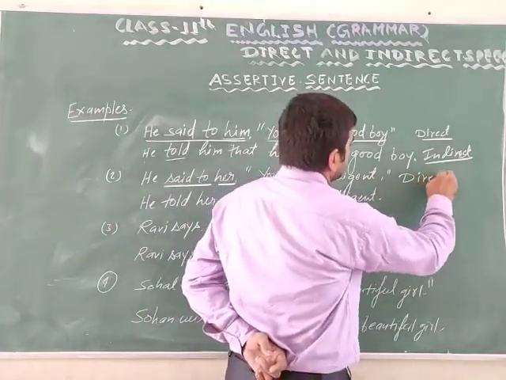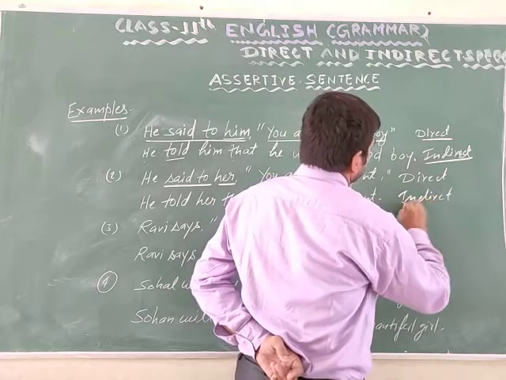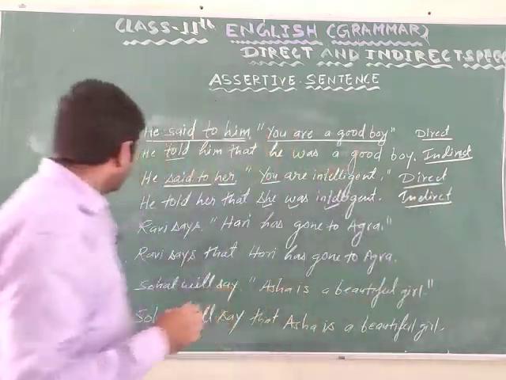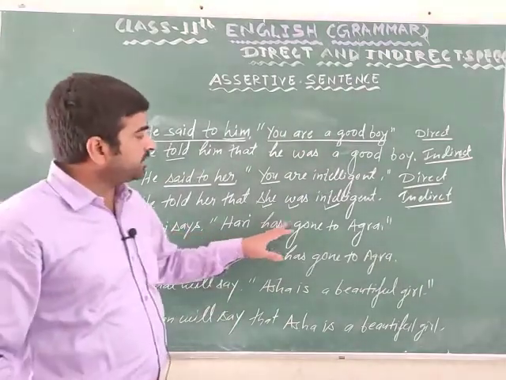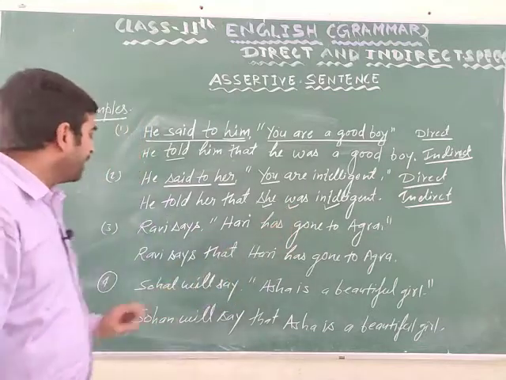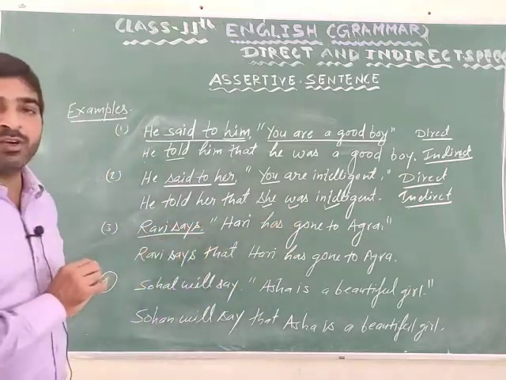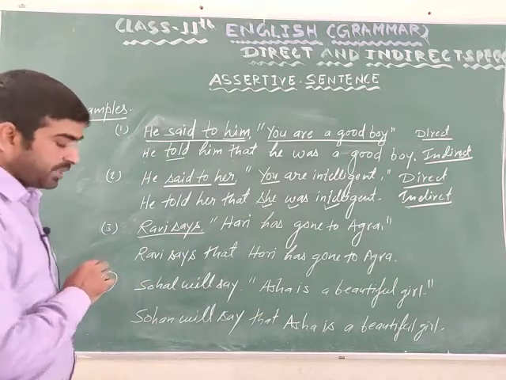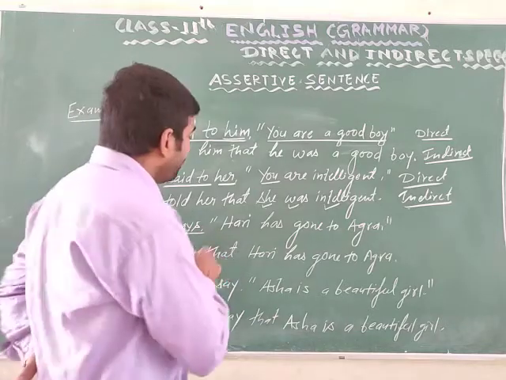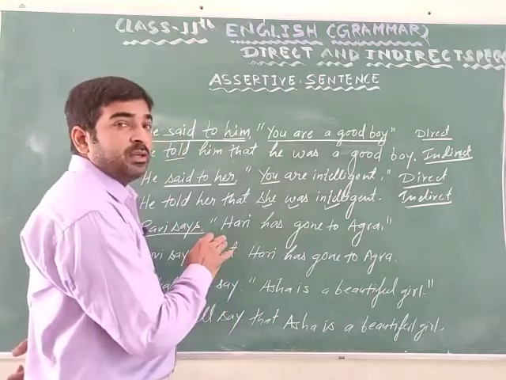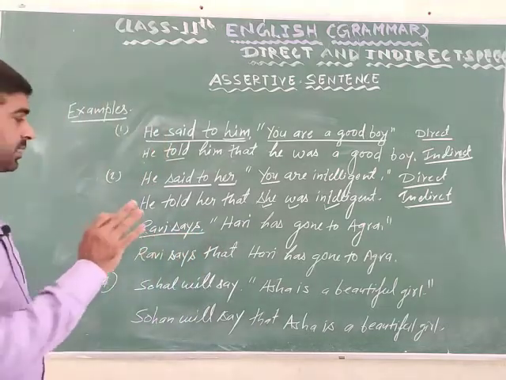Direct, indirect. Now third example. Ravi says, "Hari has gone to Agra." In this sentence, reporting verb is in present tense. That's why the tense of reported speech will not be changed. Clear?